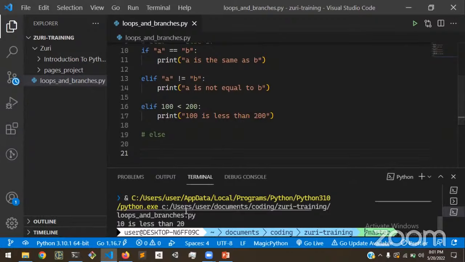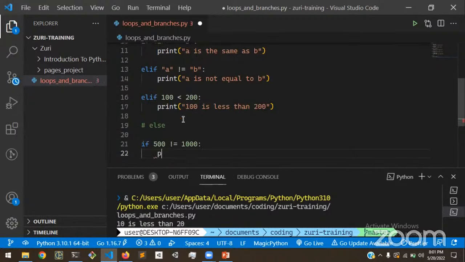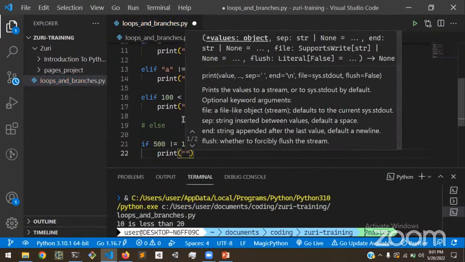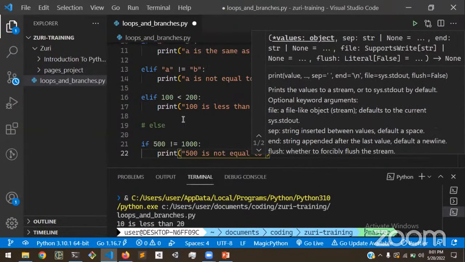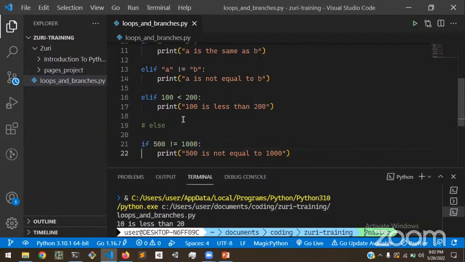Okay, so say we have if 500 is not equal to 1000, which is obviously true, print 500 is not equal to 1000. So this is going to evaluate as true.